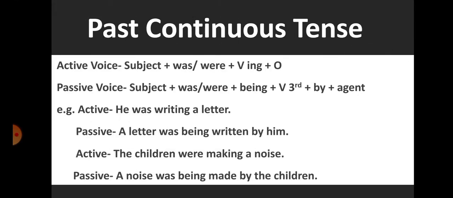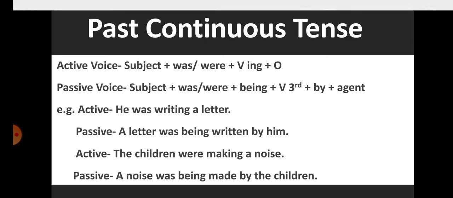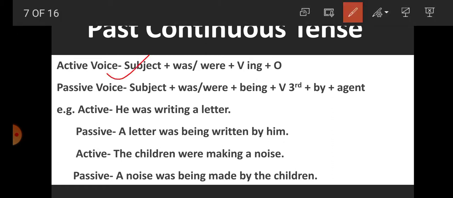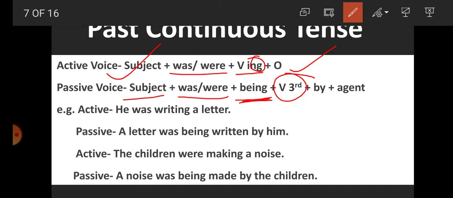Now past continuous tense. Students, what is the structure of past continuous tense? Subject, then was or were, ing form and object. Now in passive what will be? Subject, was or were helping verb, then being, because here the ing form is used, so for the ing form being will be used. And then the verb third form is necessary, the agent by is necessary, and then the agent means the passive object.